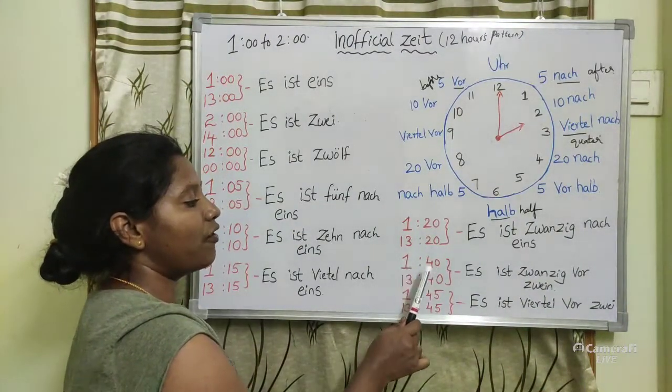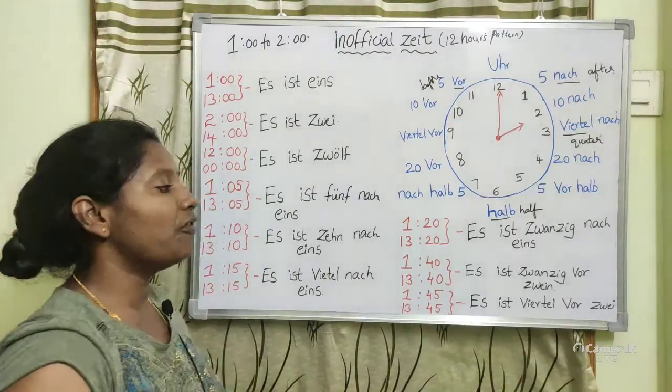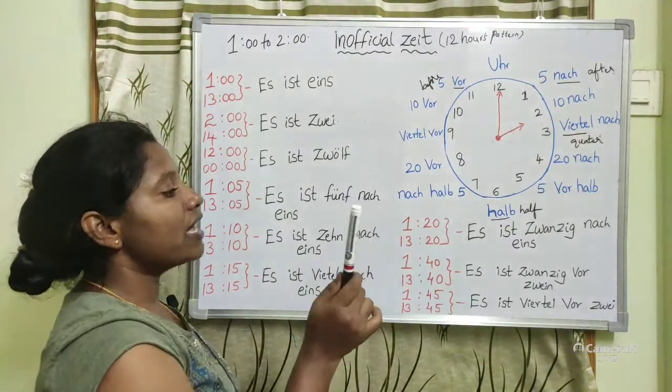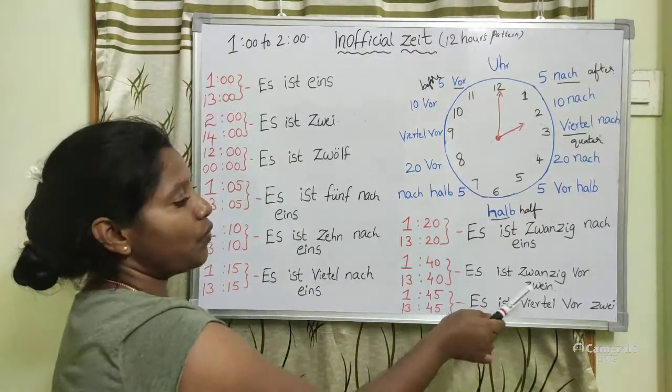1:40, if it is 1:40 or 13:40, how will you say it? Es ist 20 vor 2.